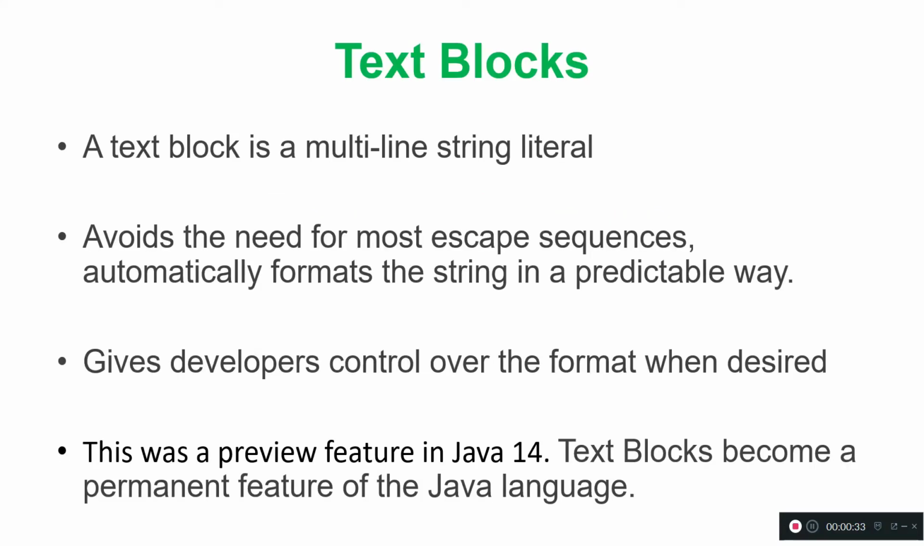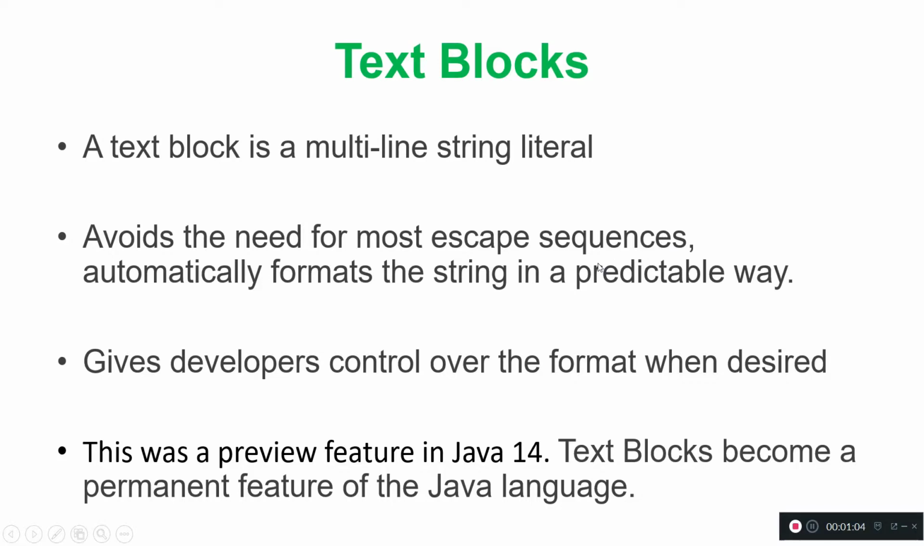The first one is text blocks. We'll see what exactly text blocks are. A text block is a multi-line string literal. In general, in Java, we write a string using double quotes. Text blocks use triple double quotes. We write in between the quotes, so multiple lines of strings can be written inside a single block, so that we can avoid the need for most escape sequences.